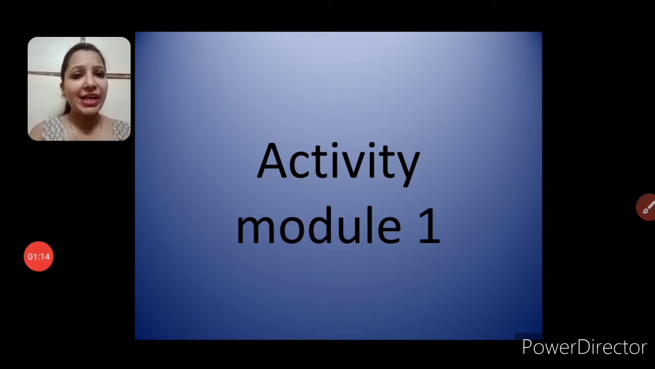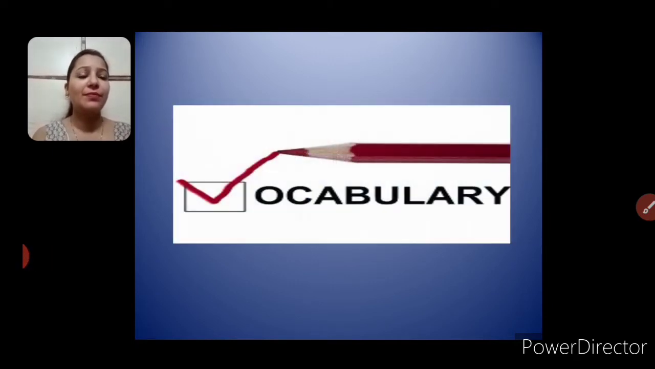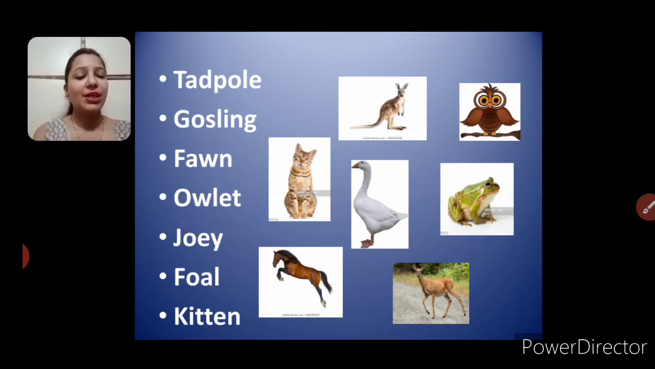So are you all ready? Okay, let's see what's there. Vocabulary. Okay, what's there in the vocabulary? Okay, children, can you see the words given on the left and the pictures given on the right? So in this module, what have we done, do you remember? Yes, right, we have done animals and their young ones. So here a few pictures are given to you and you have to match the words with the pictures. Let's revise.